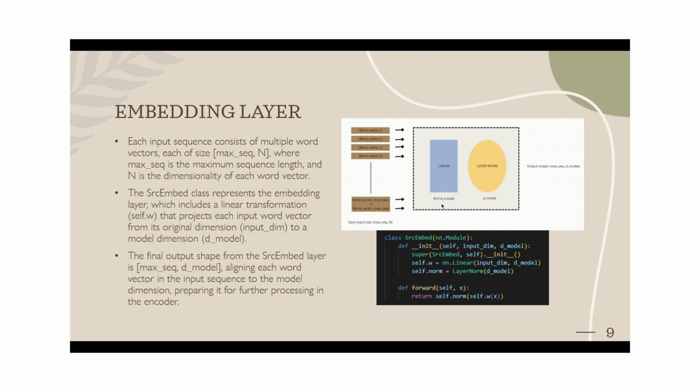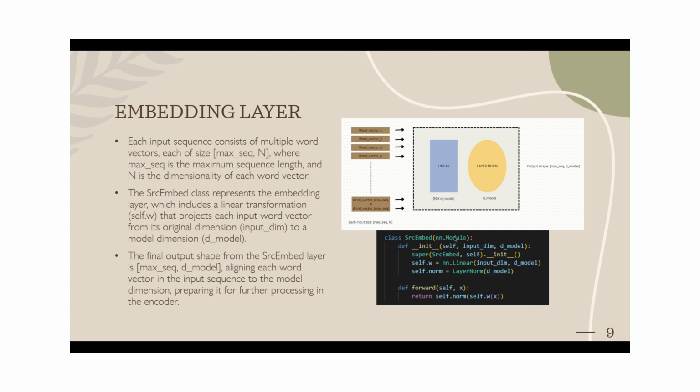So from here, n is nothing but the 100 vectors. So the input shape would be 500 comma 100 for the study that we have done. So these are passed parallelly into the embedding layer, the linear function. So the output shape would be max sequence comma d model.